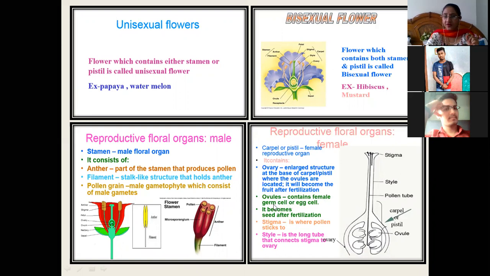Ovules contain the female germ cells or the egg cells. Ovules के अंदर क्या होता है? They contain the female germ cells or the egg cells, which develop into seeds after fertilization.